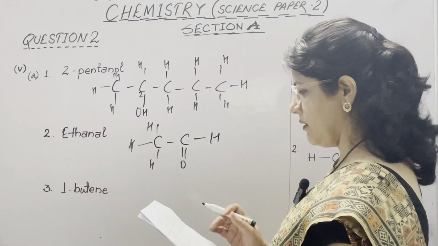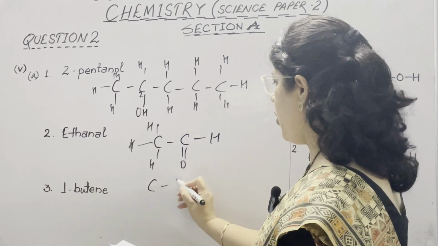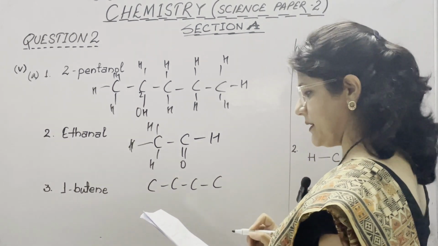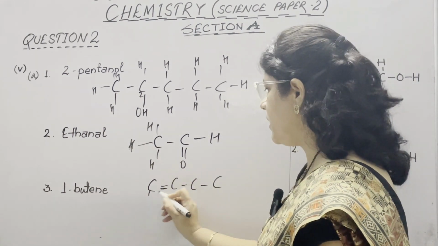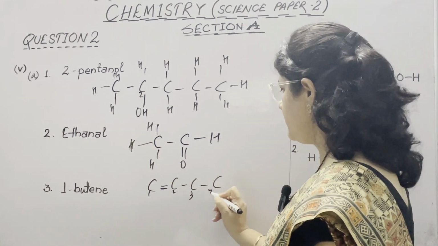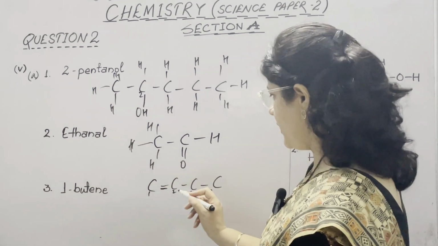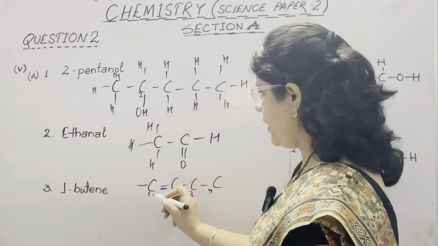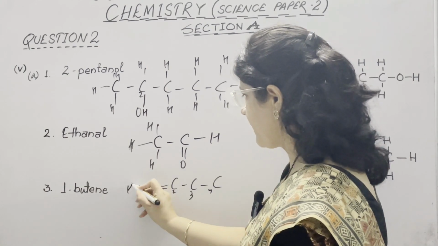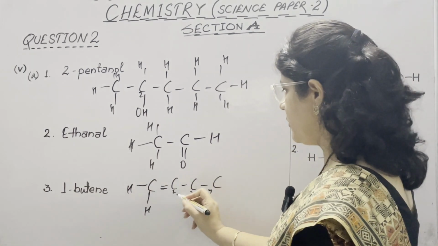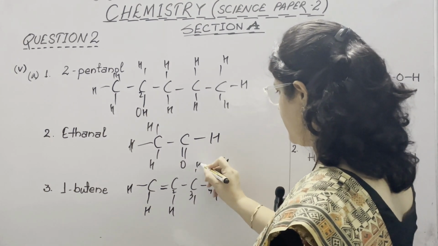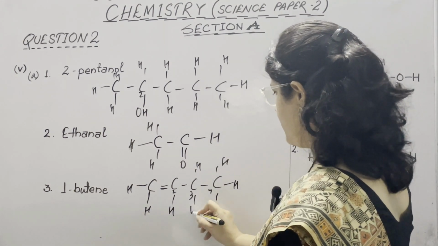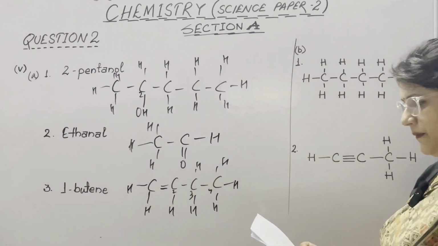Now 1-butene. Butene means a chain of 4 carbon atoms, and ene means a double bond on the first position, and then the rest we need to complete with normal hydrogen. So this is 1-butene.